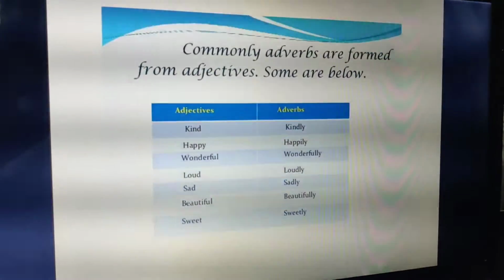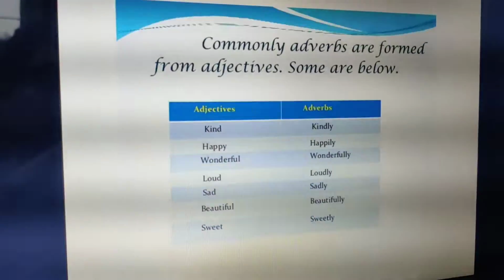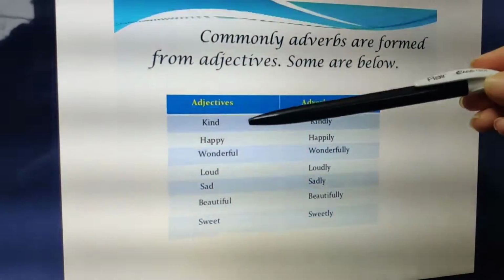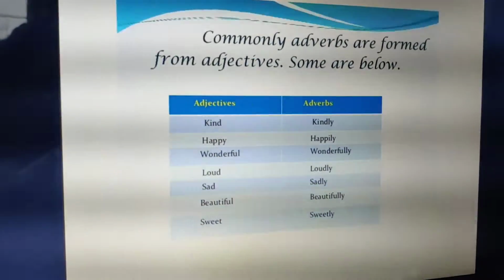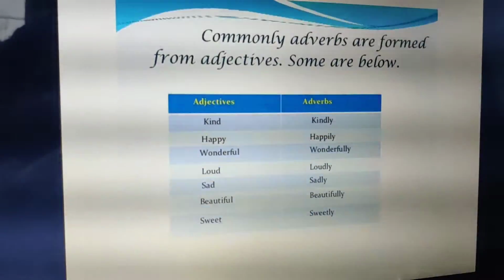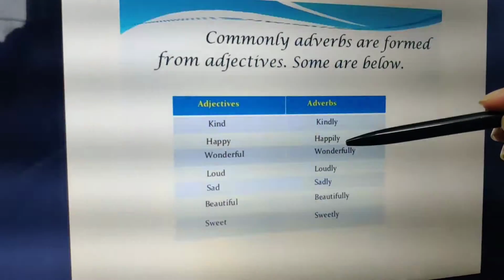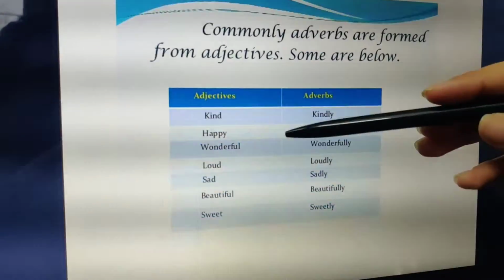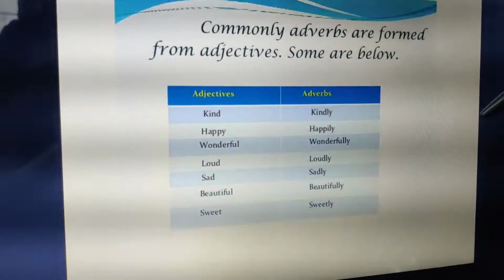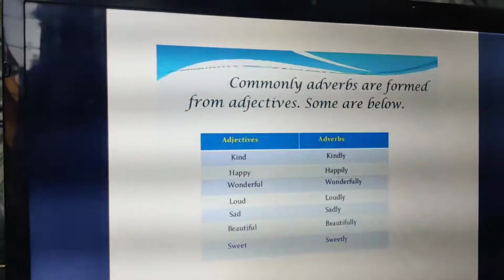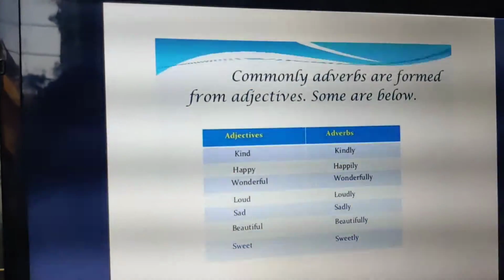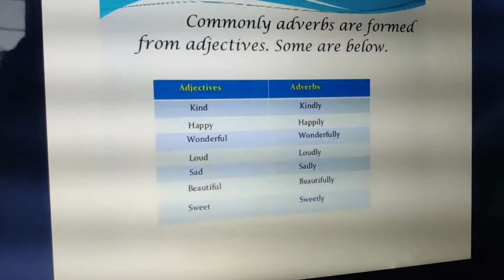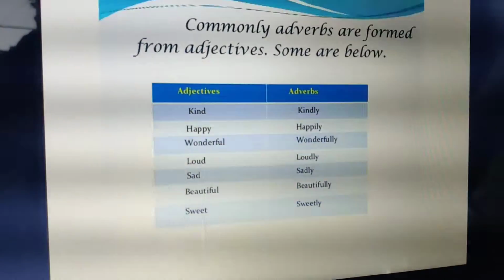But do you know how they have been derived, how they have been formed? If you see, they have been formed from adjectives. So what have we done? We have added a suffix to the adjective and it has become an adverb. For example, kind, if I add ly, becomes kindly. Happy, I add ly, becomes happily. Now again, y has changed into i, I'll come to that rule. Next, wonderful, I have added ly, it has become wonderfully. So all these adjectives, when added with a suffix, have become adverbs. Like sweet has become sweetly, beautiful has become beautifully, sad has become sadly, loud has become loudly.